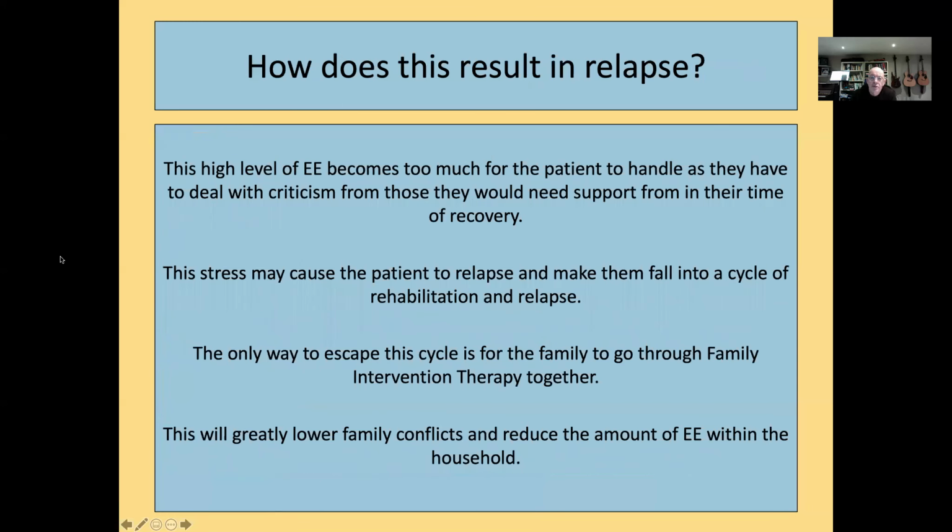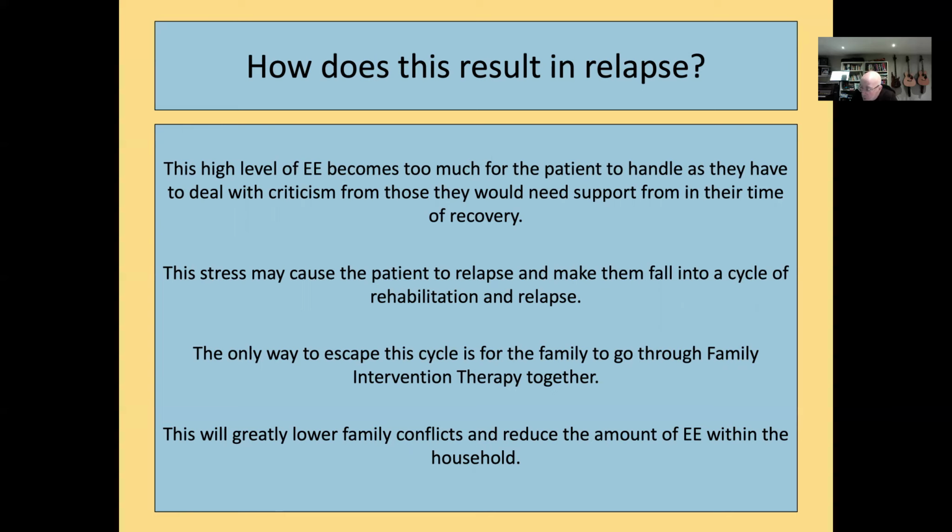Okay, so you can imagine that if you're living in a family where you're relying on people for support, and instead of support you're experiencing criticism from them, then we could see how that might be an issue.